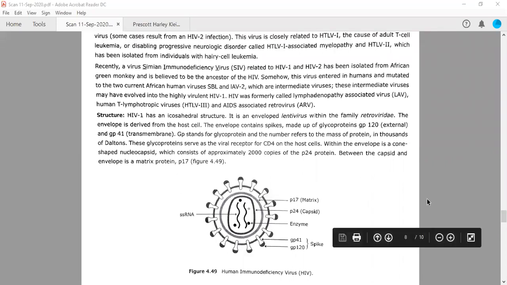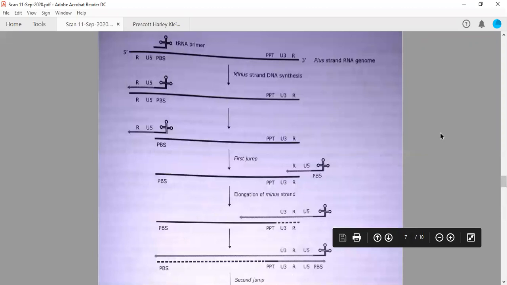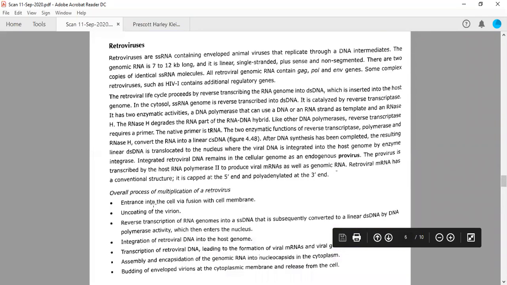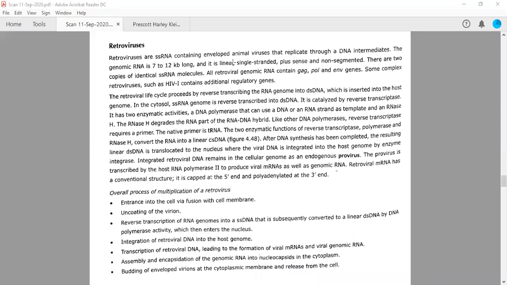Right, so we had discussed this HIV structure. This is important. You need to remember a few things. First of all, this will fuse with the cell membrane over T helper cells or macrophages. Uncoating of the virion: once the virus particle is uptaken by the T helper cell, the uncoating process will take place. What is uncoating? The capsid portion will release the genetic material.